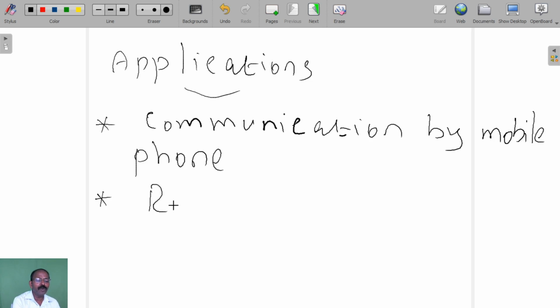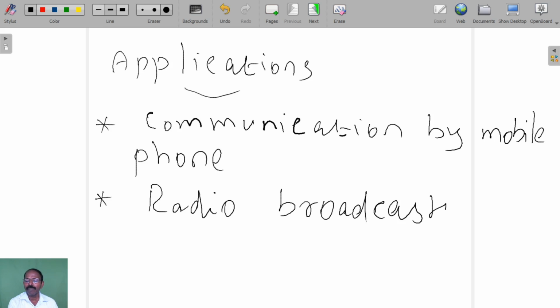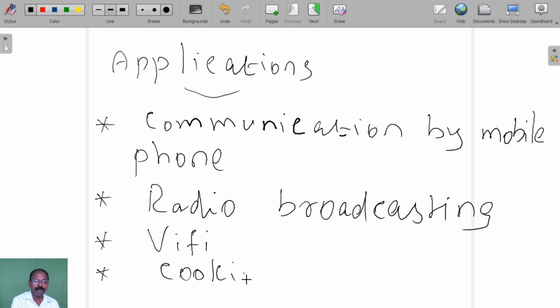And in radio broadcasting, we are using EM. And in Wi-Fi, we are using electromagnetic wave. And for cooking, even in our home, we are using microwave oven. There we are using the EM wave.